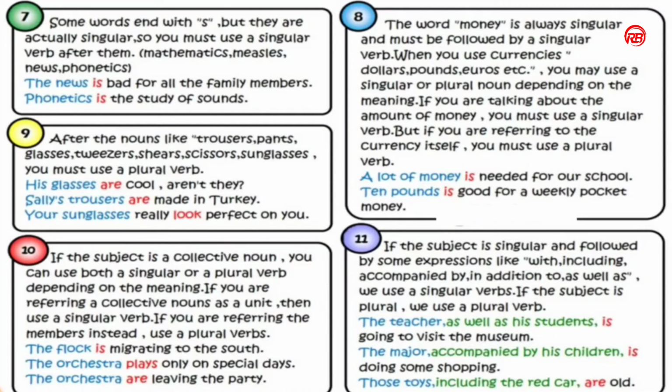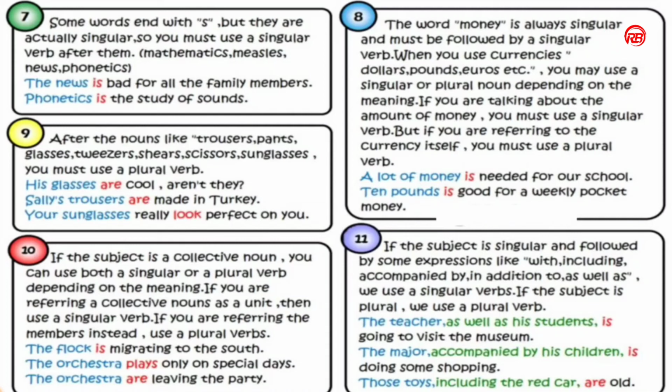And in the 11th rule, if the subject is singular and followed by some expressions like with, including, accompanied by, in addition to, as well as, we use a singular verb. If the subject is plural, we use a plural verb.